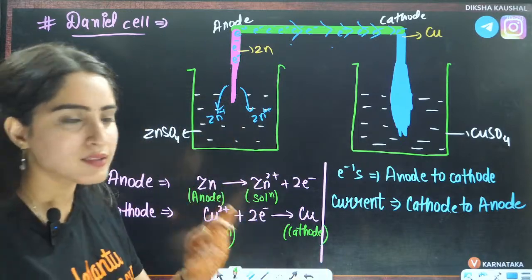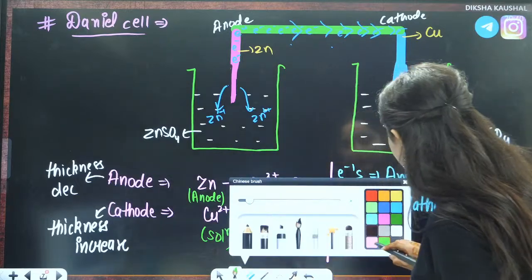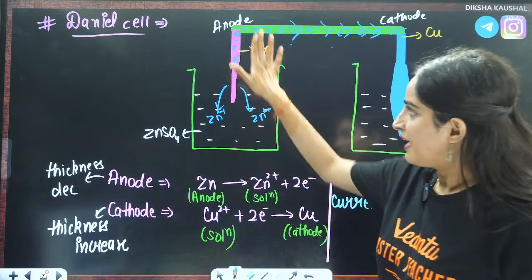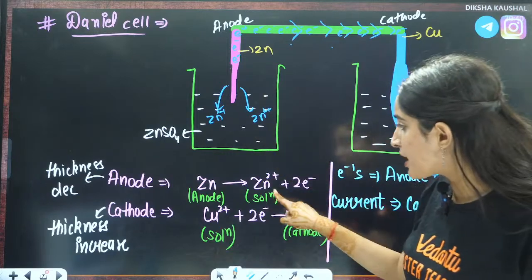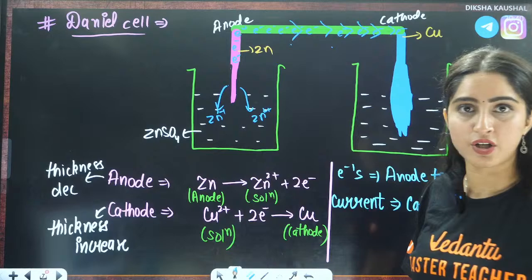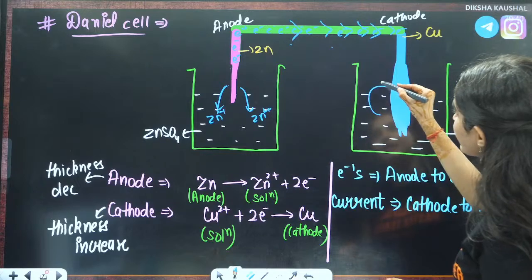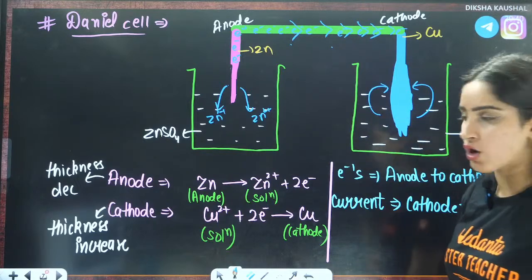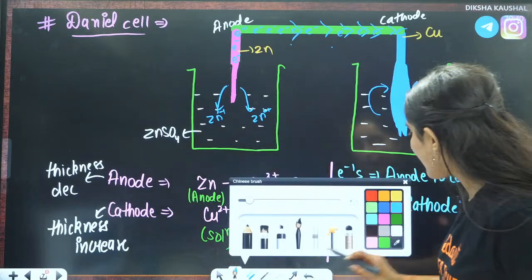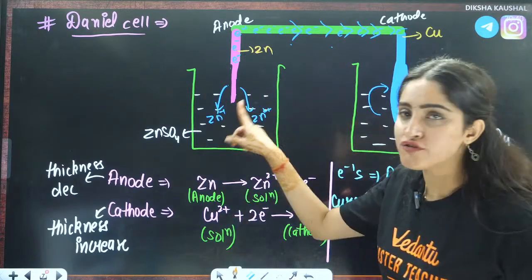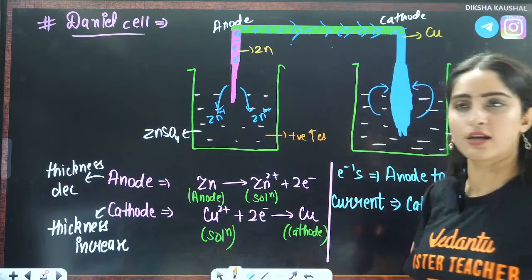So can I say one thing here? That here the positive charge is increasing in the solution, because here in the solution you have more positive charge, right? But in this case, even the ions from the solution are getting deposited on the electrode. That means the ions in the solution are decreasing, right? So can I say that here the positive charge increases in the solution, right?